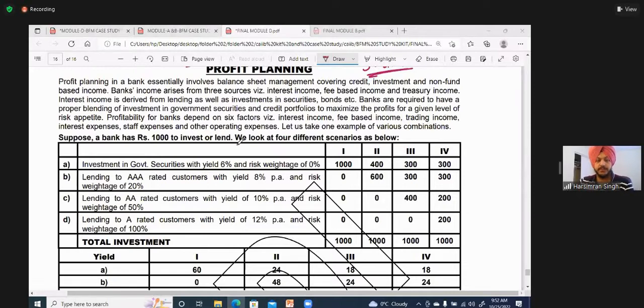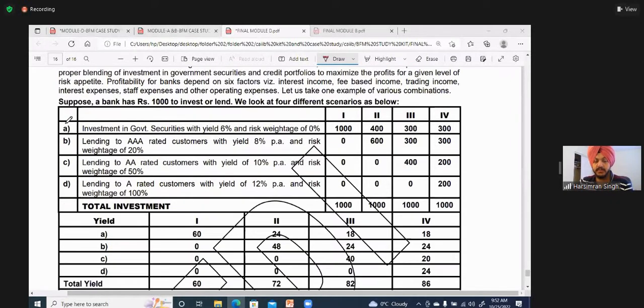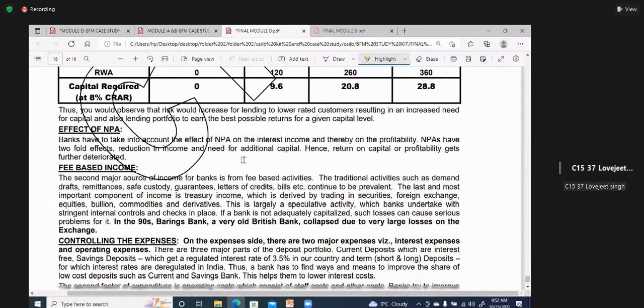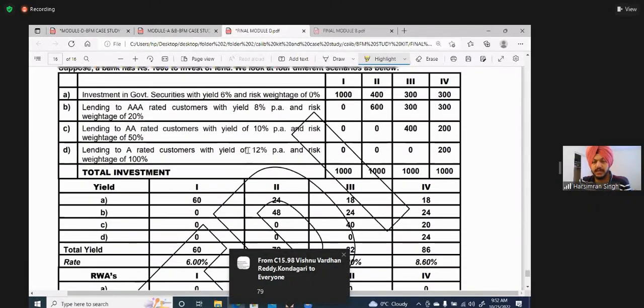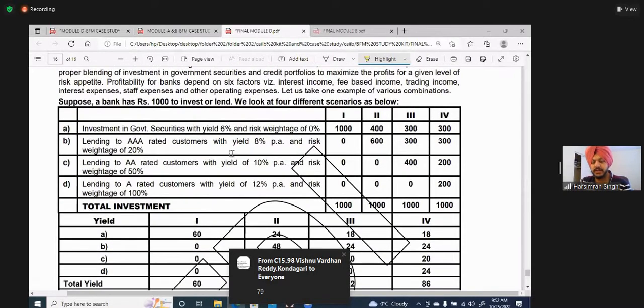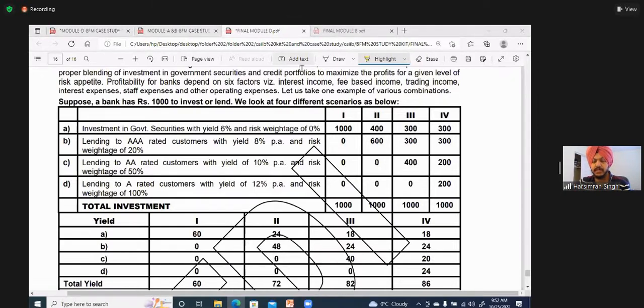Okay. Now, what is this profit planning? Generally 3 marks question comes and it is very, very simple. See this. Page number 79. Now let us say a bank's treasury manager has a total budget of 1000 crores to invest.